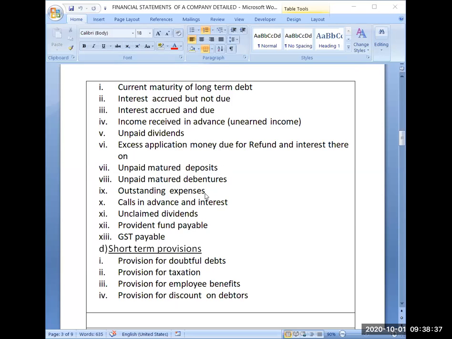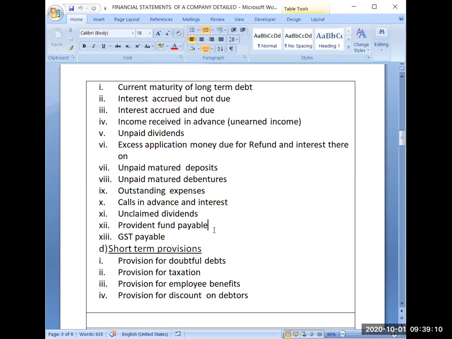Outstanding expenses, last year adjustment. So it doesn't need any explanation. Calls in advance. Be careful with calls in advance. I told you at that time also that calls in advance will never come in the share capital portion. It will always come in the current liability portion. So outstanding expenses, calls in advance, unearned income, interest accrued and due. So many things are there which can be asked to you. Unclaimed dividend, I have explained.